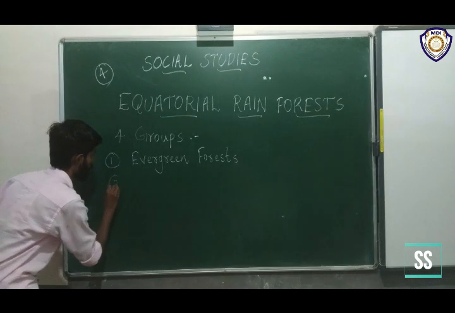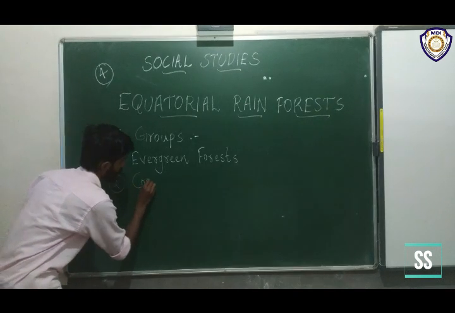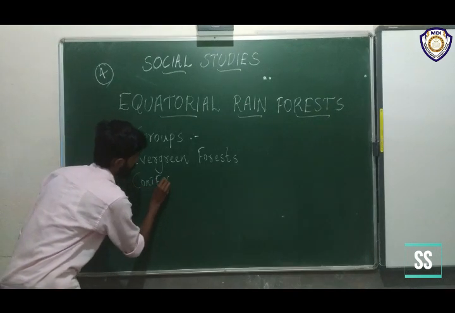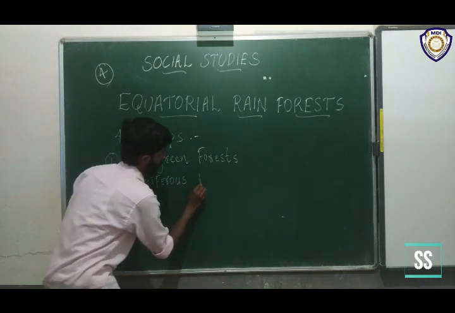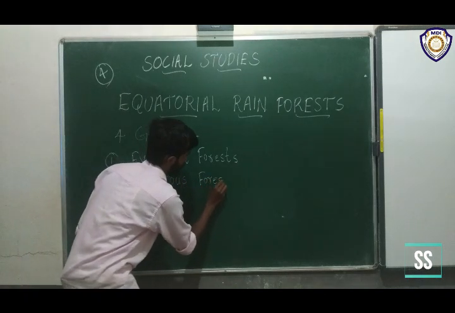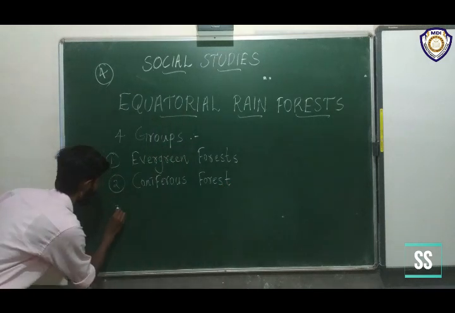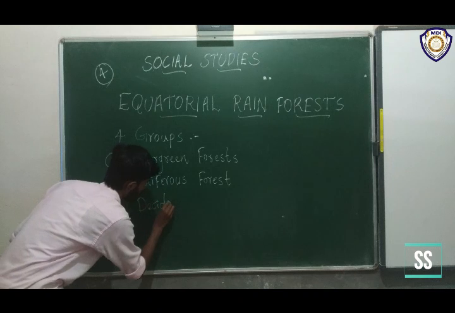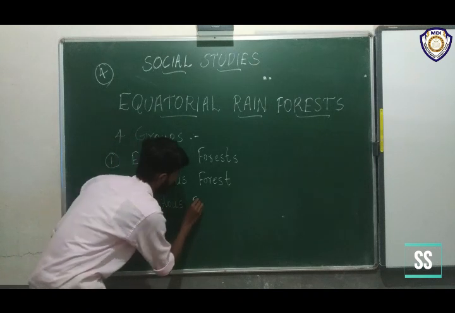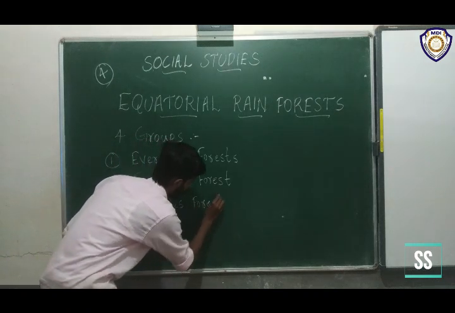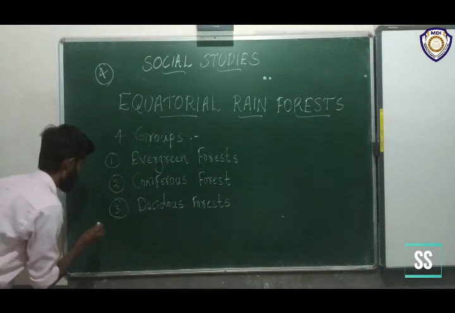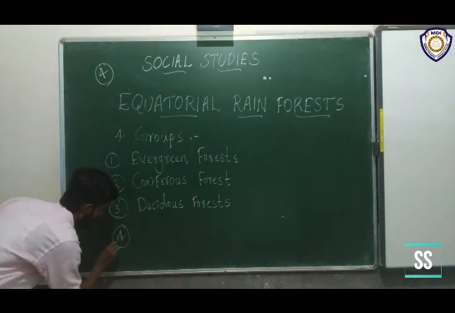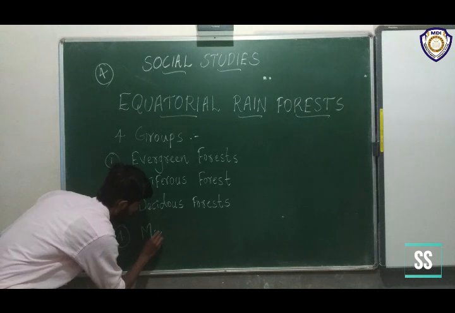Second one, coniferous forest. Third one, deciduous forest. And the fourth and last one is mixed forest.